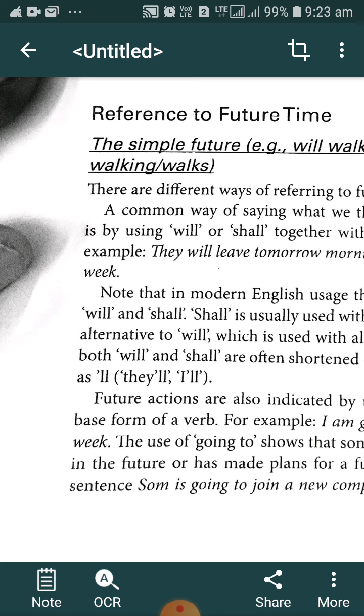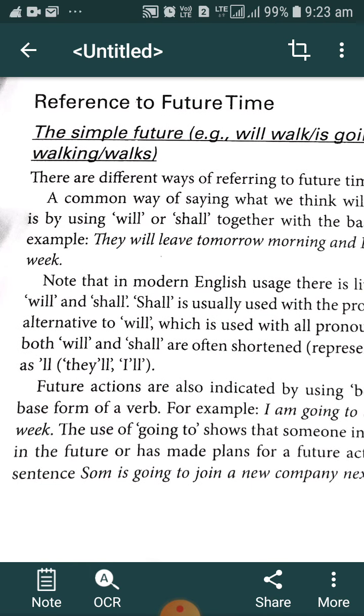As far as modern usage is concerned, while writing particularly, we can say that shall is used with the pronouns I and we, and will is used with the other pronouns, that is he, she, it, they, and all that. But as far as spoken English is concerned, we generally use the shortened form of will, just like I'll, he'll, they'll. Such a shortened form is used in spoken English.